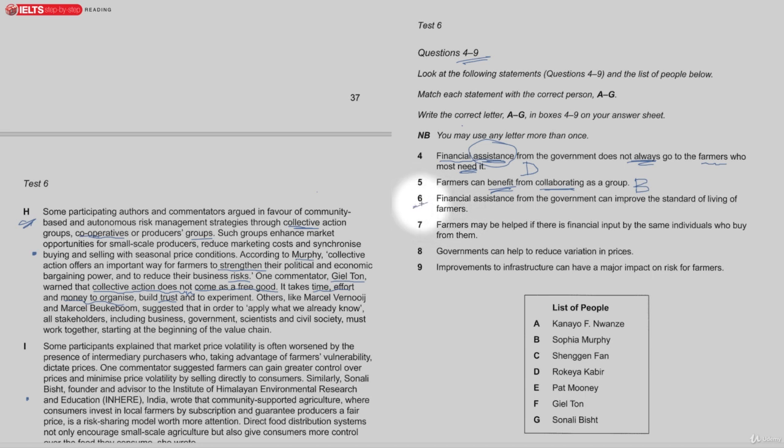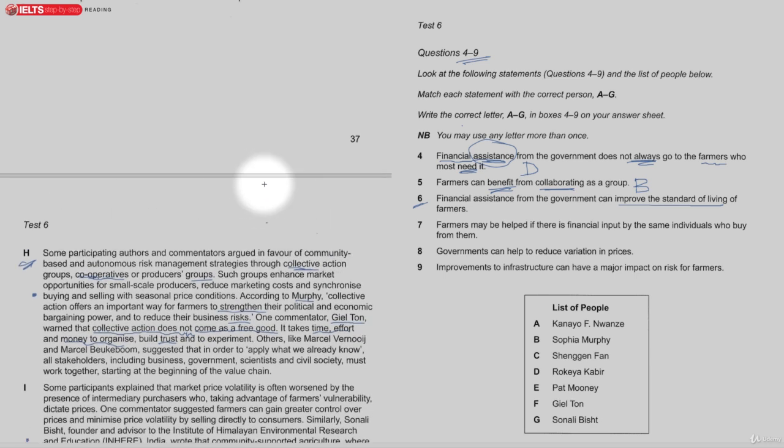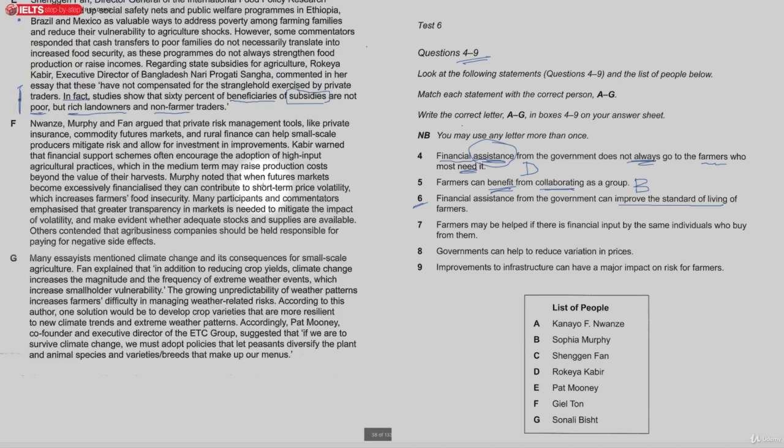And now number 6, financial assistance from the government can improve the standard of living of farmers. Okay, and for this one, we have something up here.